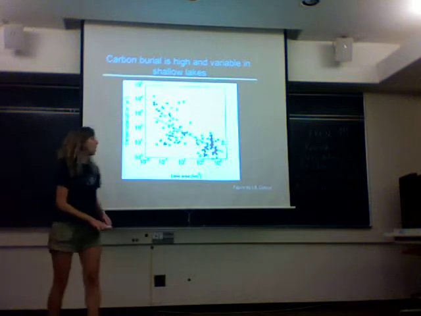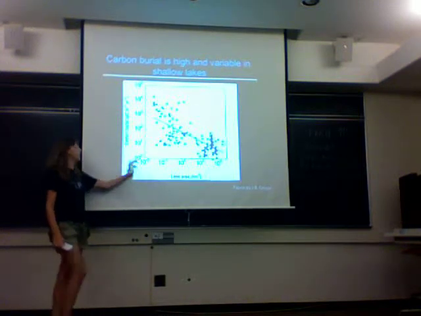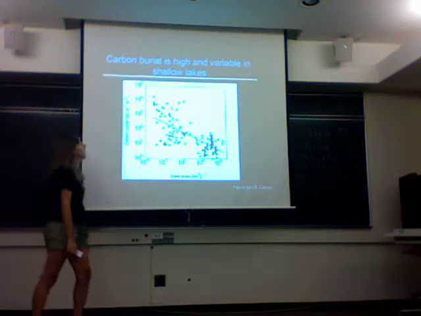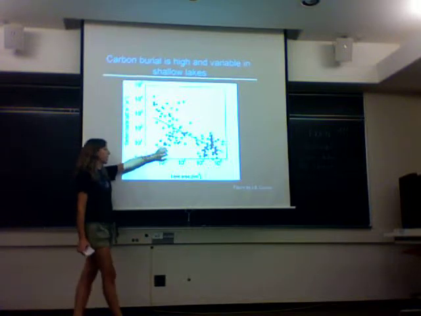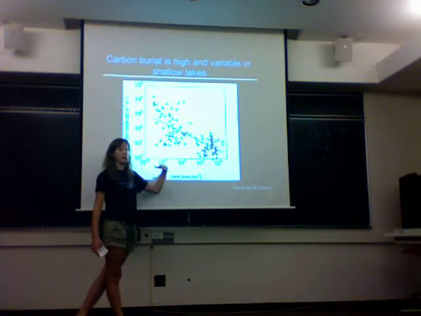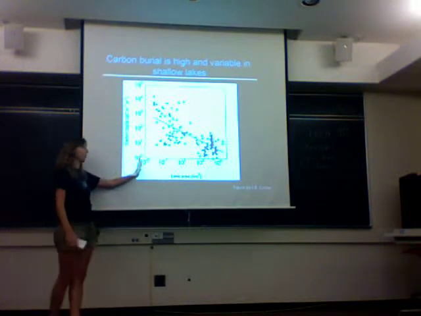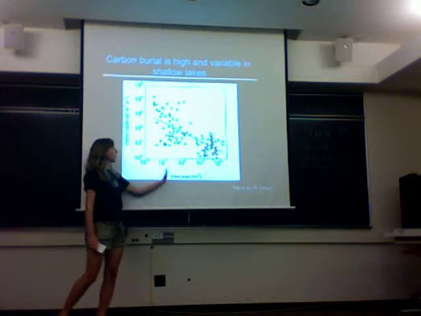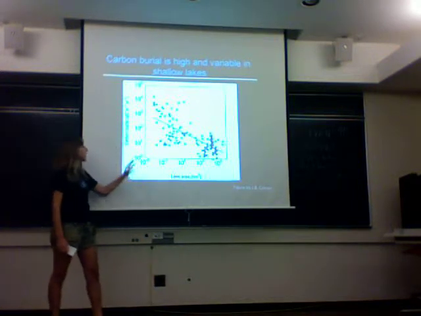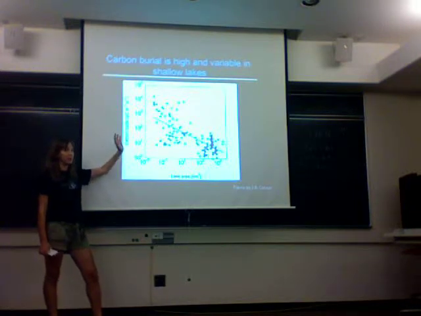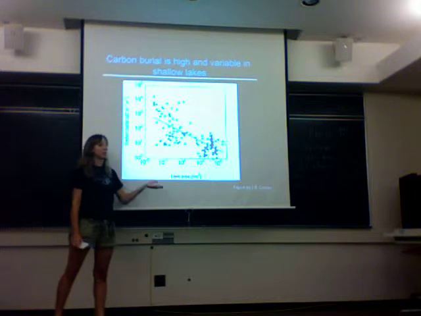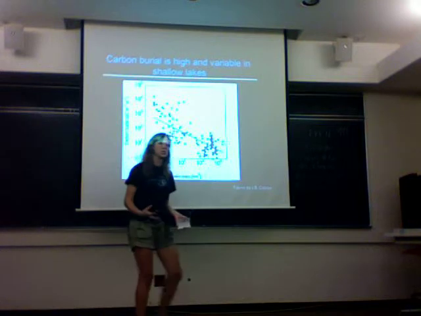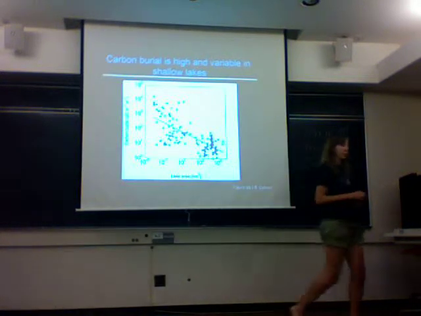Now what we see here on the x-axis is lake area increasing in that direction, and this is carbon burial increasing upwards. And what we see in the relationship is that with a higher lake area, there's less carbon burial, whereas with a smaller lake area, there's a lot more carbon burial. And the lakes that we look at are right within this small lake area range, and as you can see, there's a lot of carbon burial in these shallow lakes. And what we can also see is that there's a very high variability in carbon burial. And our question is, what's driving this variability of carbon burial in shallow lakes?